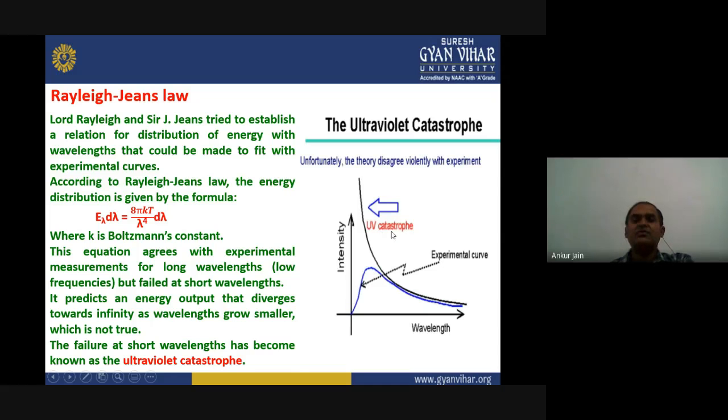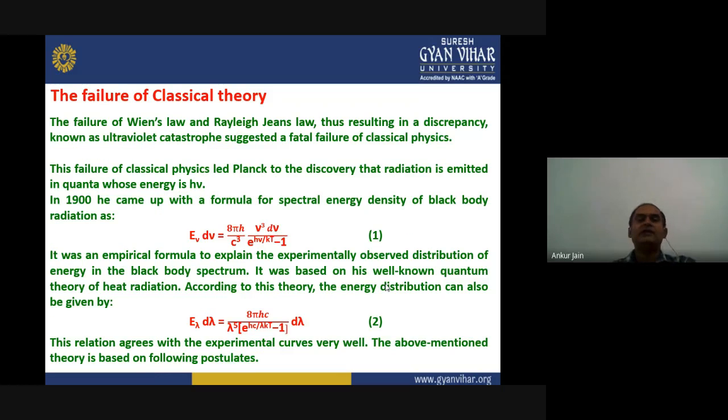And that is known as the UV catastrophe. This failure has become known as the ultraviolet catastrophe. This is very famous and was a big failure of the classical theory in explaining the black body spectrum. And that's why our next topic focuses on why the classical theory failed.